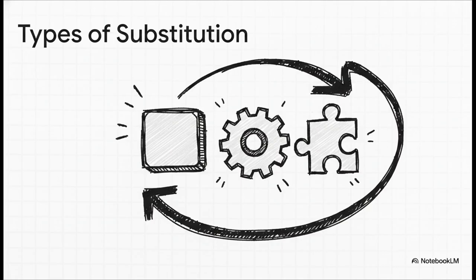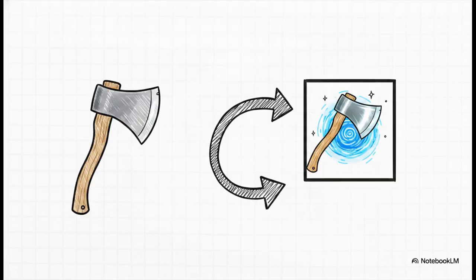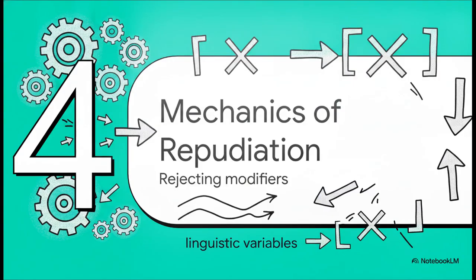Let's drill down into the mechanics of those nominal tokens first. This sentence brilliantly illustrates the whole concept. My axe is too blunt. I must get a sharper one. The word one, right there, it actually has 0 inherent meaning. It is quite literally an empty programming variable dropped into the head of the nominal group. It looks back at the previous sentence, finds the noun axe, and seamlessly swaps itself in. We don't have to say, I must get a sharper axe. The token one does all the heavy lifting for us. Pretty elegant, right? Let's look at Section 4, the mechanics of repudiation.